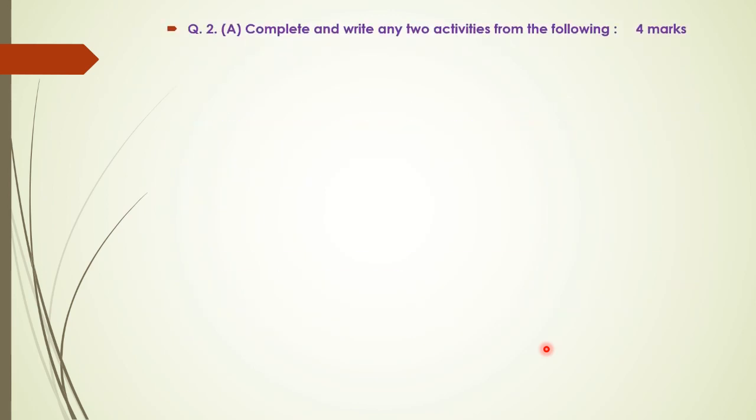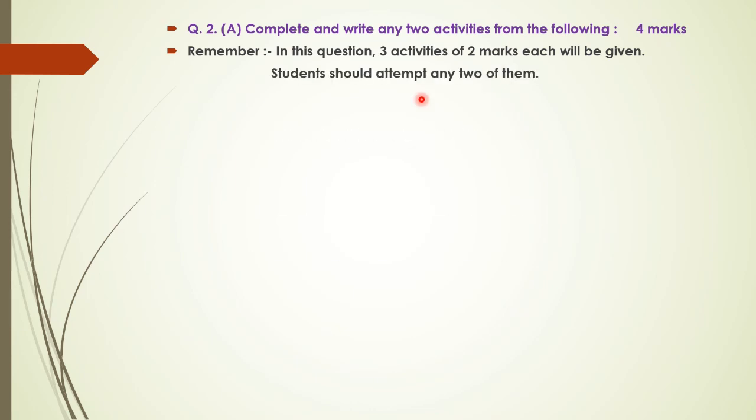Question number 2A now. Here question number 2A is activity based, and therefore the question is complete and write any 2 activities from the following. That means the question will be given as an activity. There are some empty boxes. You need to complete those boxes. Okay, so in this question 3 activities of 2 marks each will be asked. That means see here the total marks are 4 and 3 activities will be asked. Out of that you have to solve any 2. Okay, that means here option is given to you. Out of 3 activities you need to solve 2.